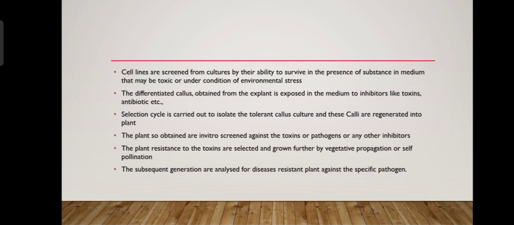So the selection cycle is carried out to isolate the tolerant callus culture, and these calli are regenerated into plants. The plants so obtained are in vitro screened against the toxins and pathogens or any other inhibitor. The plants resistant to the toxins are selected and grown further for vegetative propagation or self-pollination. Subsequent generations are analyzed for disease-resistant plants against the specific pathogens.